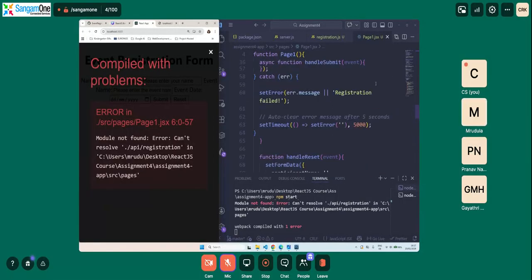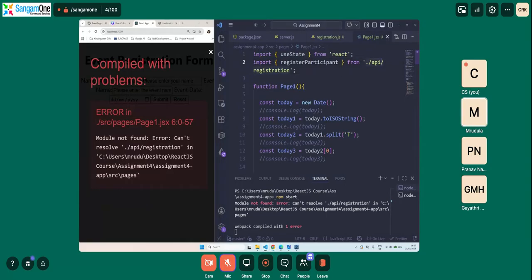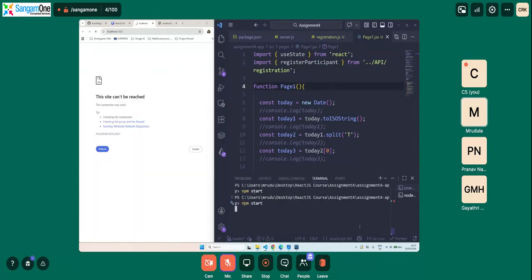Okay. It should be capital API since we said here. Okay. So we are going to do API. Double dot. Save. Reload. Let us try to restart.